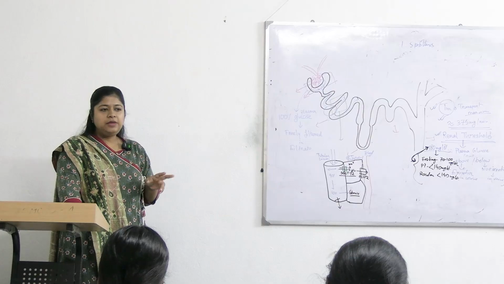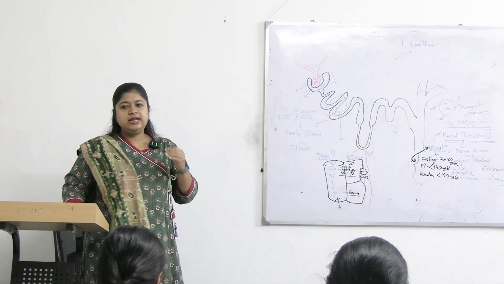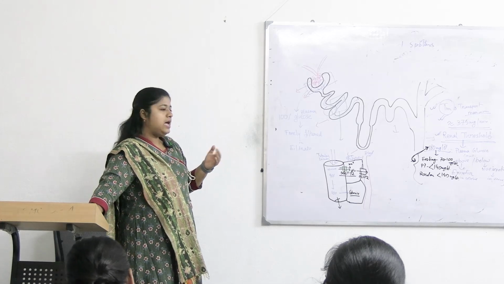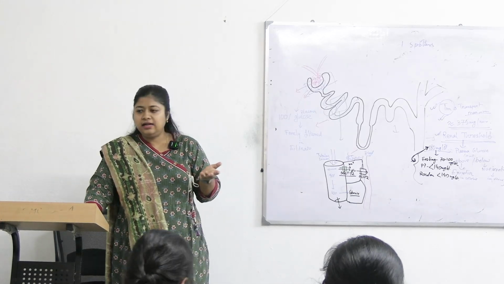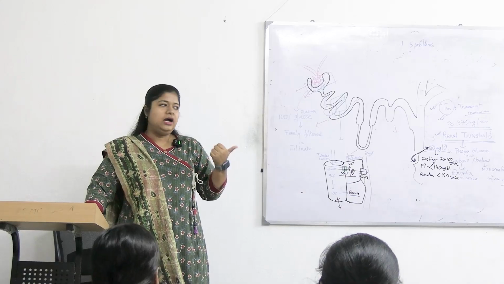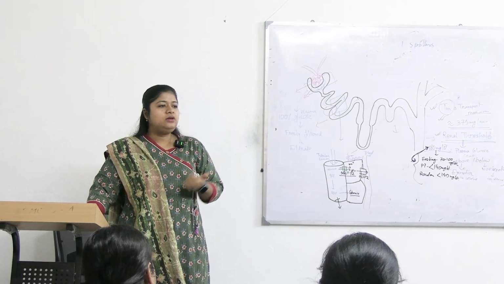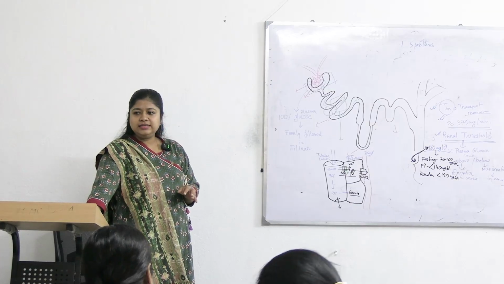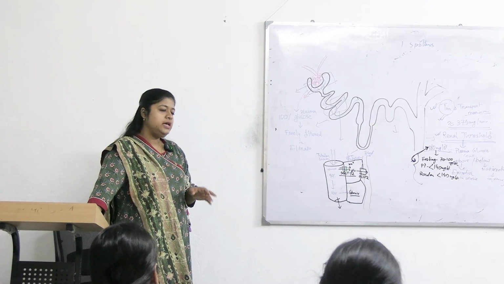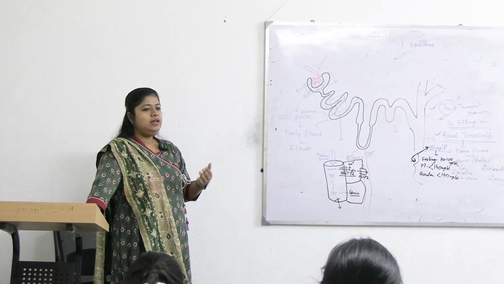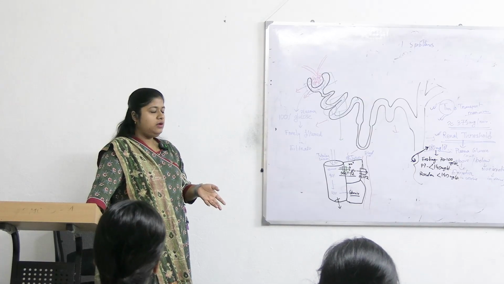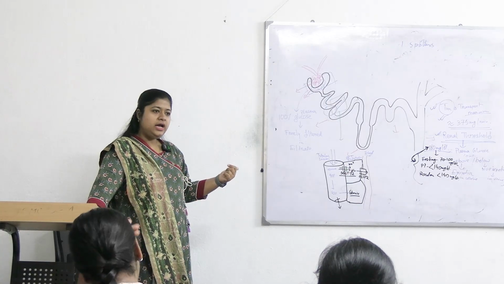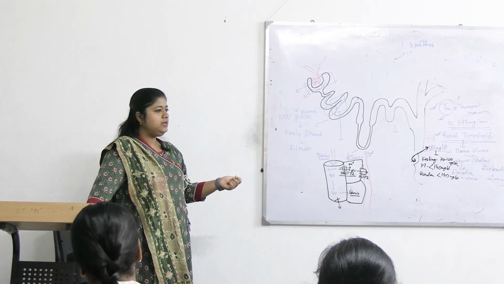Okay, so in hyperglycemic glycosuria, the plasma glucose is more than the renal threshold, and that will lead to hyperglycemic glycosuria. What are the causes? The most common cause of hyperglycemic glycosuria is diabetes mellitus. In diabetes mellitus, if left untreated, the blood glucose level remains very high, so it will result in glycosuria, and that will be hyperglycemic glycosuria.